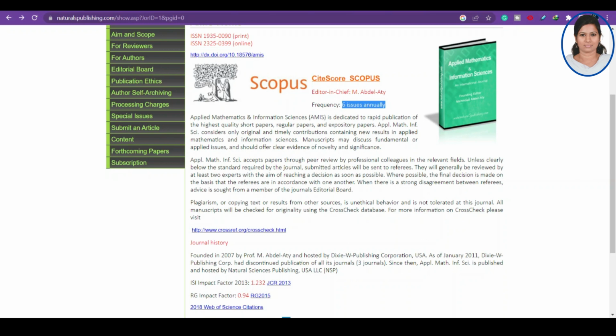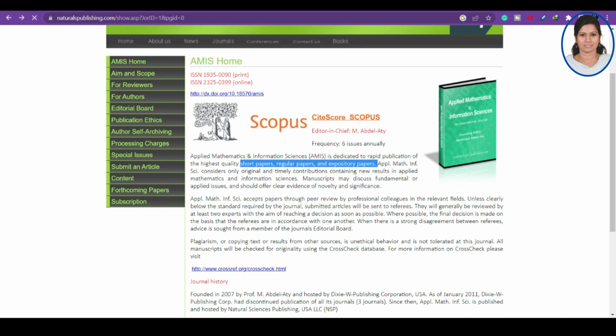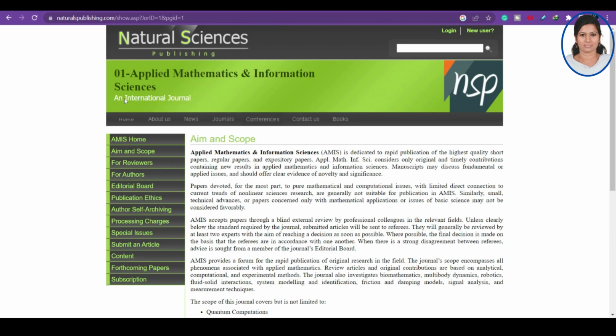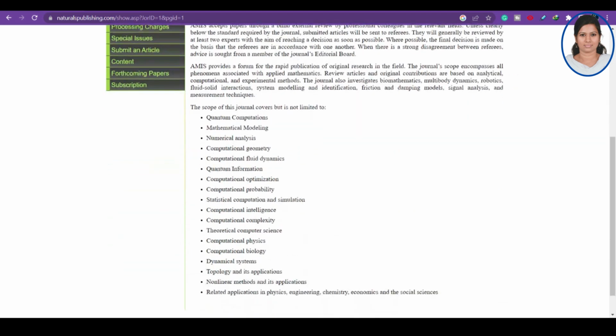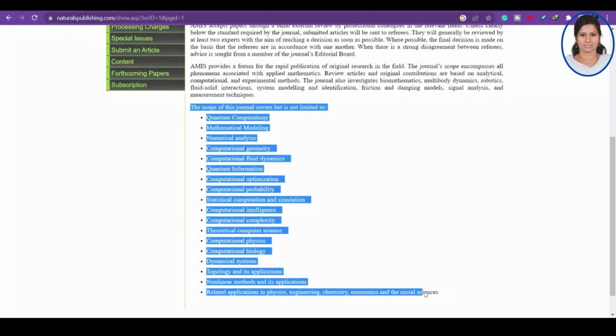If you have any queries, you can just send a mail, or you can even visit the frequently asked questions if that link is available in the journal homepage. Here you can see that this is 6 issues annually, and they are accepting short papers, regular papers, and expository papers. If you want to see the complete information about the scope, you can see it here.